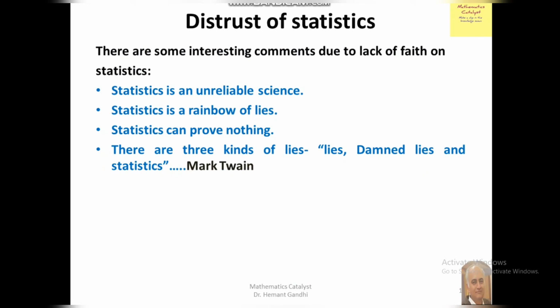Distrust of statistics. Some people never trust it, and there are some interesting comments due to lack of faith in statistics. Statistics is an unreliable science. It is also a rainbow of lies. Statistics can prove nothing. There are three kinds of lies: lies, damn lies, and statistics. It means Mark Twain says that statistics is a bunch of lies.